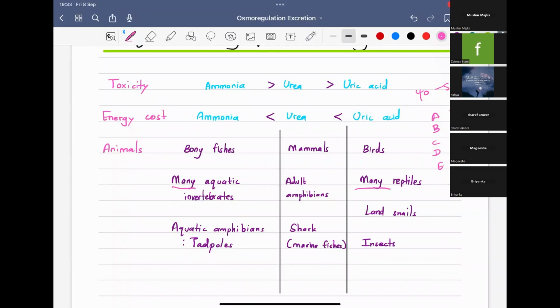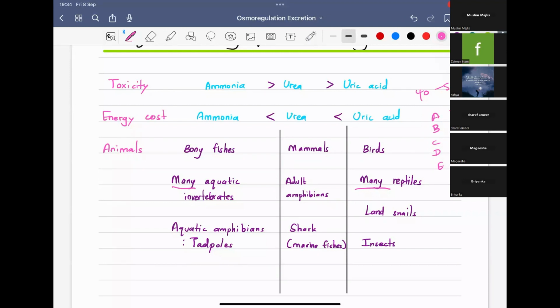You can even say non-toxic, and generally it is insoluble in water. So you don't need more water to excrete uric acid. Therefore, it is excreted as a semi-solid with a trace amount of water. That is why the waste products of birds are semi-solid, but our waste product, our urine, is watery. The waste of birds and those reptiles is semi-solid because of this reason.